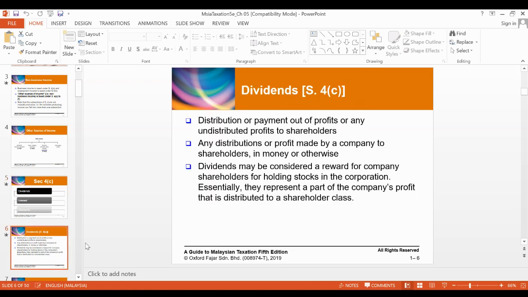So the dividends under Section 4C, I think all of you should know what dividends are. It is a distribution or payment out of profits or any undistributed profits to shareholders. And this is actually distribution or profit made by a company to shareholders in money or otherwise. The dividends may be considered a reward for company shareholders for holding stocks in the corporation. And they actually represent a company's profit that is distributed to a shareholder class.